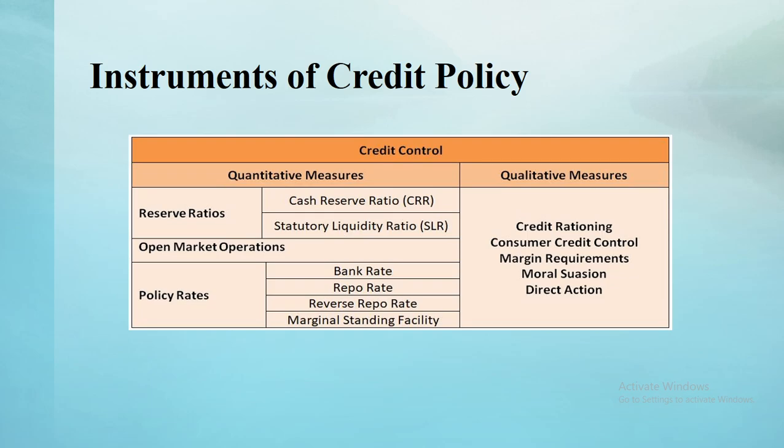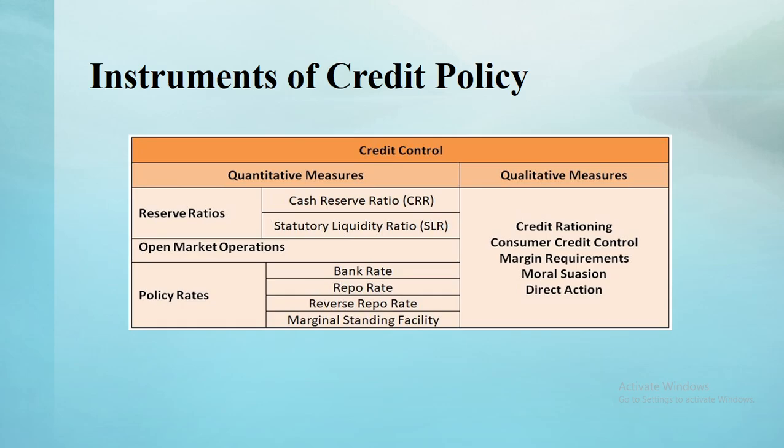The central bank controls credit by changing the cash reserve ratio. For example, if the commercial banks have excessive cash reserves on the basis of which they are creating too much credit, this will be harmful for the larger interest of the economy. So, it will raise the cash reserve ratio which the commercial banks are required to maintain with the central bank. The current cash reserve ratio is 3%.